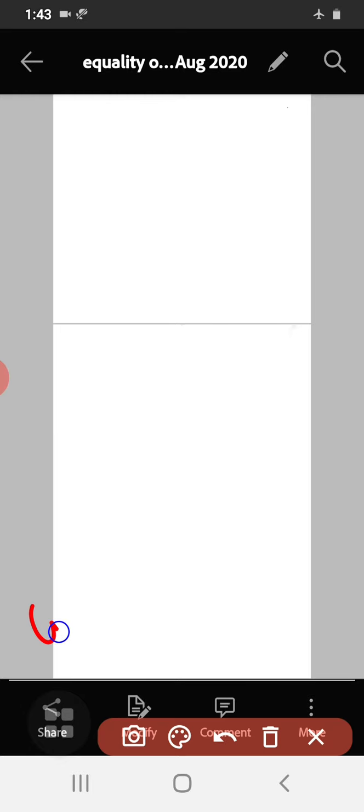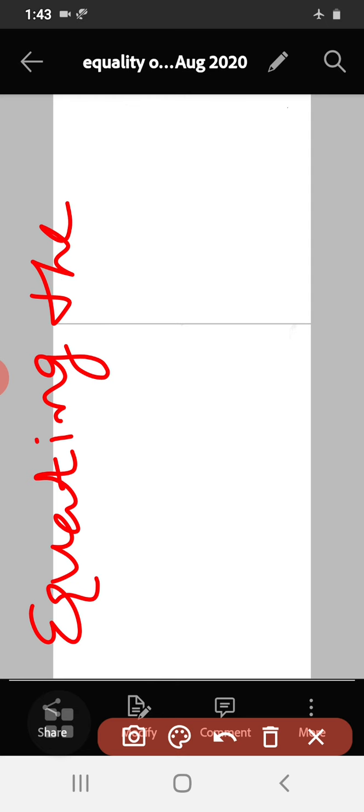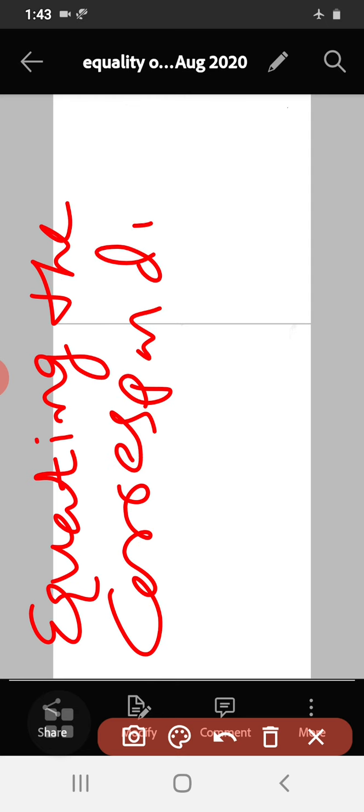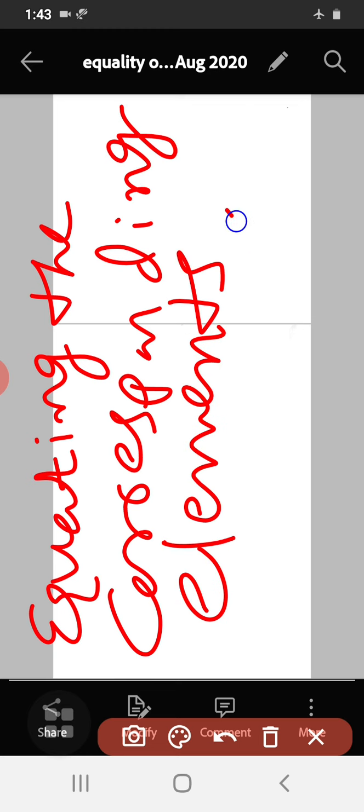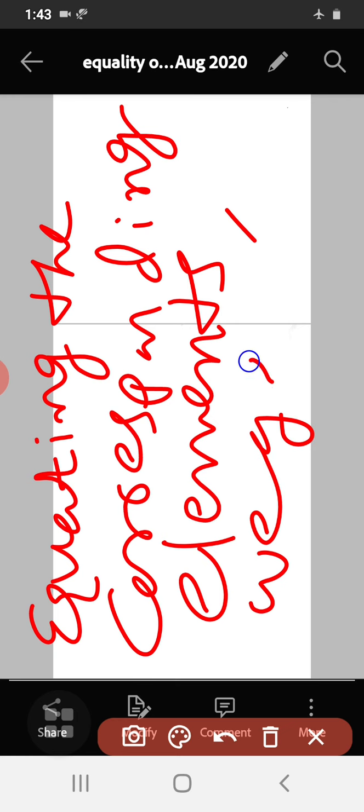So equating the corresponding elements, as I told in the definition, we get, see, I am going to equate the corresponding elements here. So what are the corresponding elements for me?